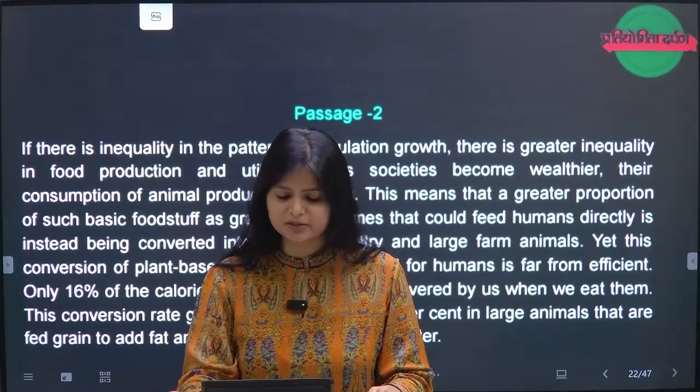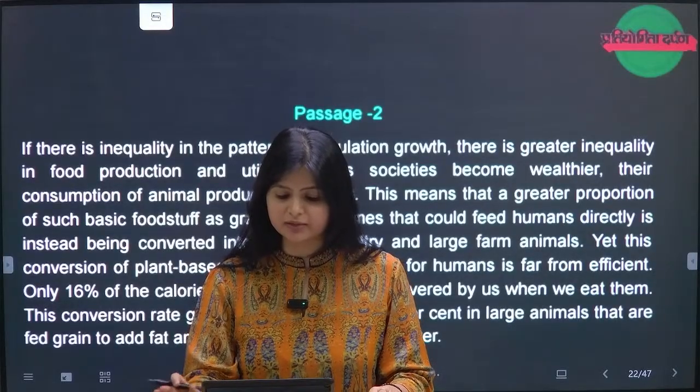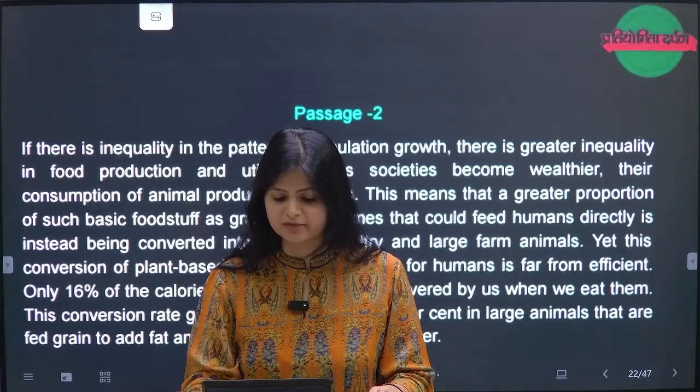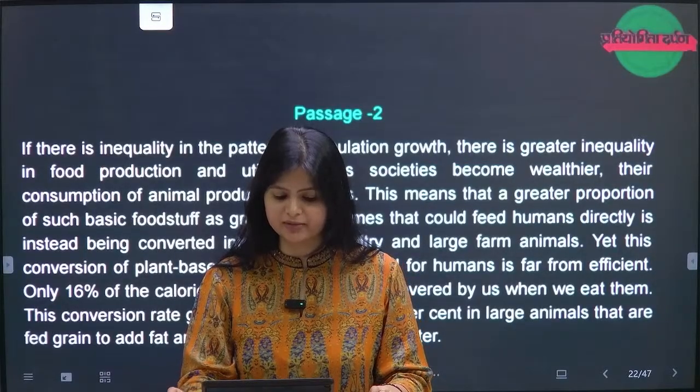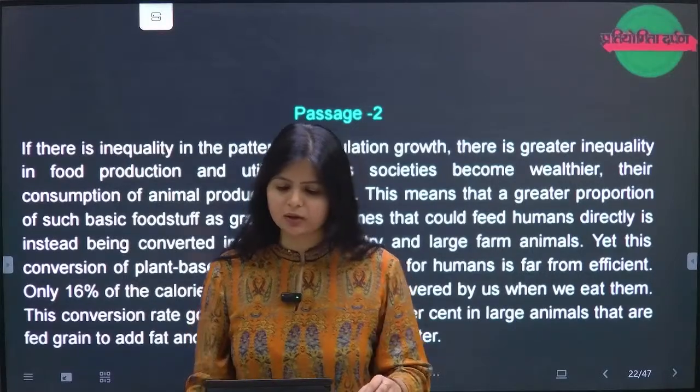Only 16% of the calories fed to chickens are recovered by us when we eat them. This conversion rate goes down to 5 to 7% in large animals that are fed grains to add fat and some proteins before slaughter. So, quickly reading question number 33.